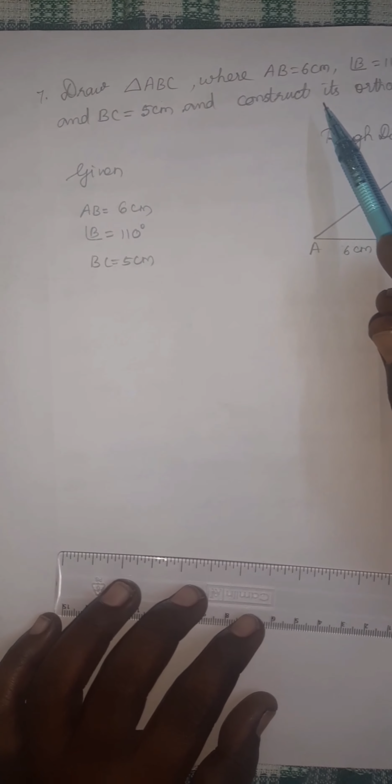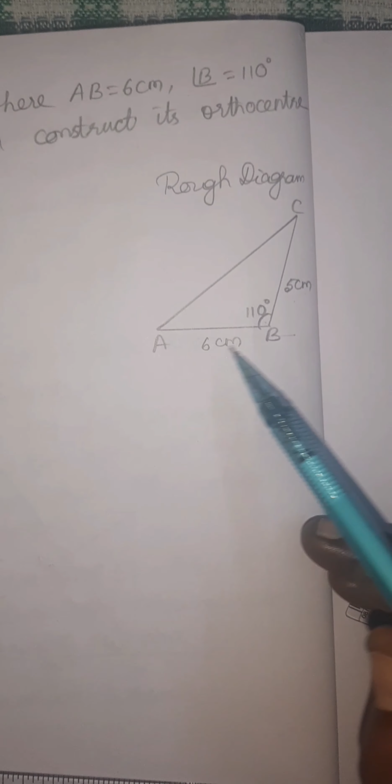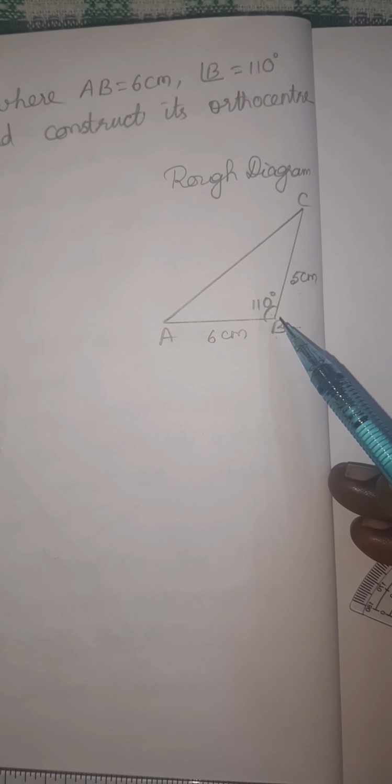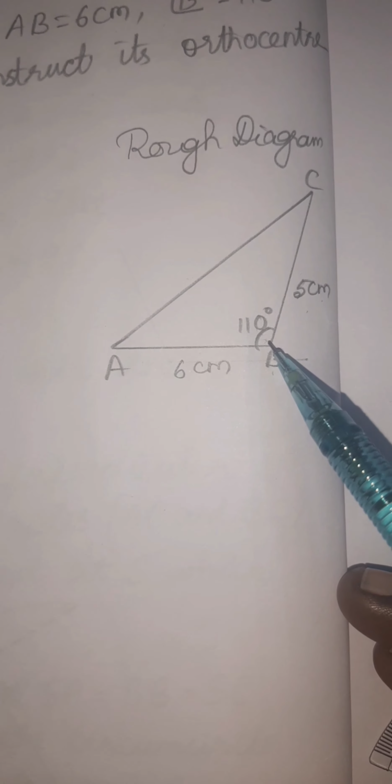For this, using the question, first of all you draw the rough diagram. The triangle name is ABC, so you have to draw ABC. In the question they gave angle B as 110 degree. So you understand the 110 degree makes it an obtuse angled triangle.